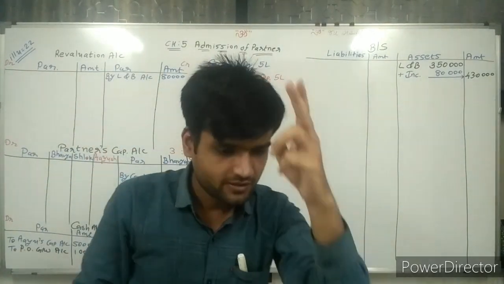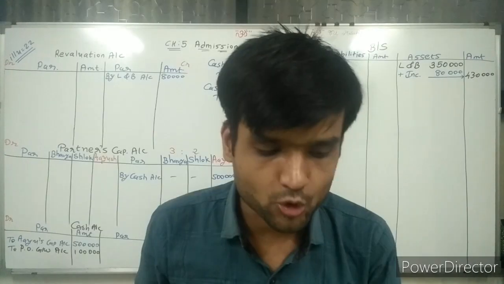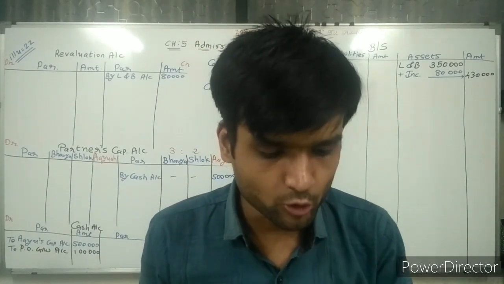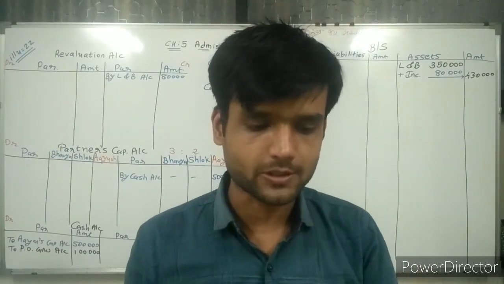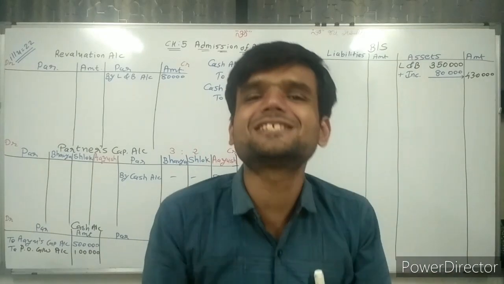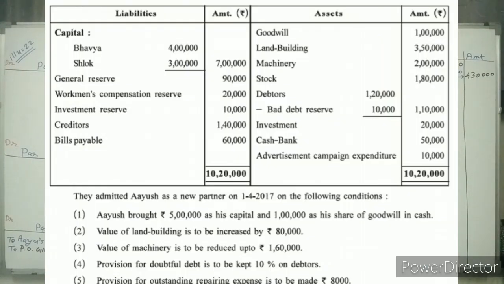Going ahead, next adjustment: value of machinery is to be reduced up to 1,60,000. Most important thing, try to understand the question. Reduced up to 1,60,000 means we need to make it 1,60,000. Now what is given actually? Machinery value is given as 2 lakh rupees.